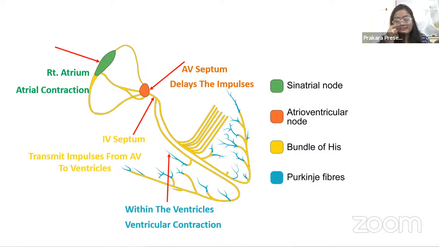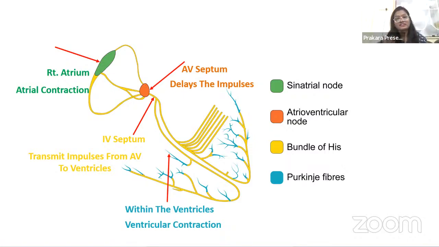Okay, it is a little confusing right now. You people might be confused. If you're a third year or fourth year student, you might know why this is happening and how. But if you're a first year student, you must be shocked by now, listening that it's not only the SA node which can initiate the impulses, but there are various structures in the heart which can initiate the impulses.